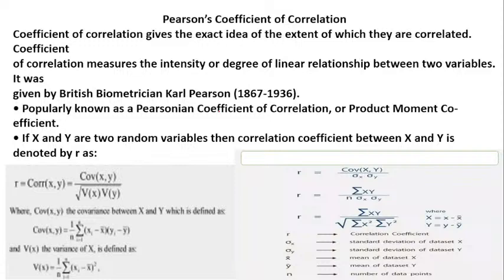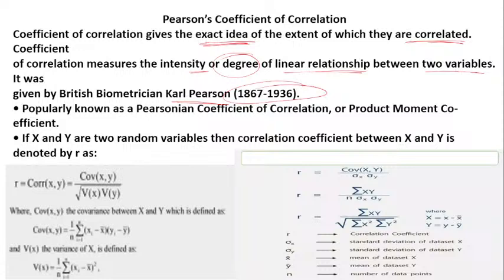We have seen the scatter diagram. Now the Pearson correlation gives the exact idea of the extent to which the variables are correlated. The coefficient of correlation measures the intensity or degree, an important word, of the linear relationship between the two variables. It was given by Karl Pearson, 1867 to 1936.